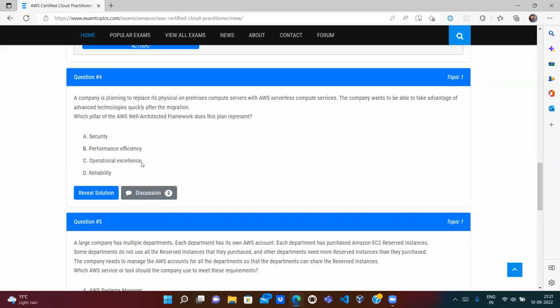So operational excellence, we can spin up some resources using CloudFormation, and we can secure those resources. But here they said serverless. In serverless, we will not be able to spin up the resources. We will just use the serverless services. If you use a serverless service, then the performance will definitely increase. For example, if you spin up a Docker container in EC2, and the same you spin up in Fargate, the deployment will be very fast. So performance increases. So performance efficiency looks correct to me.